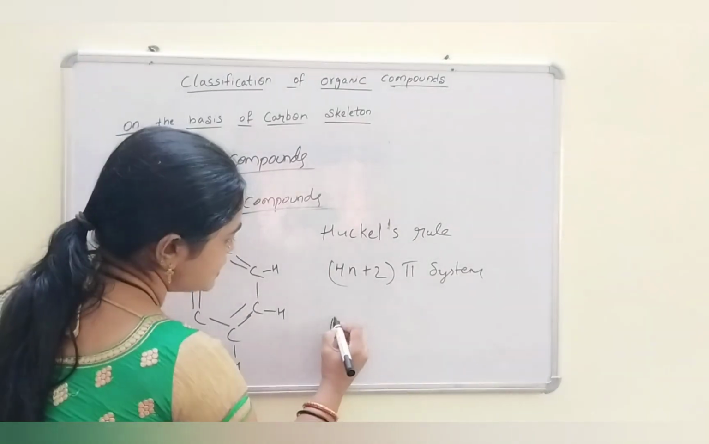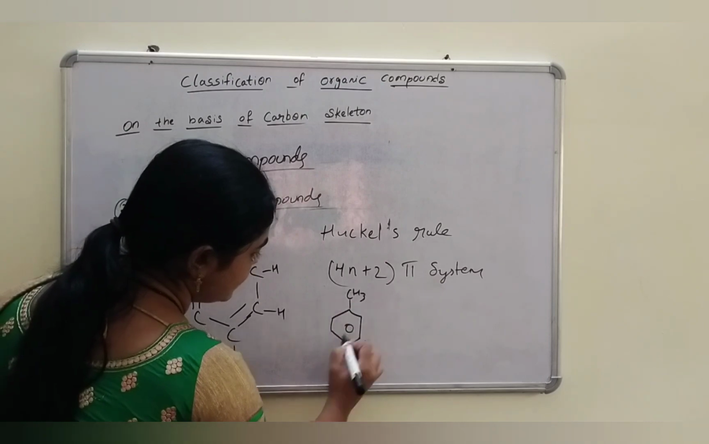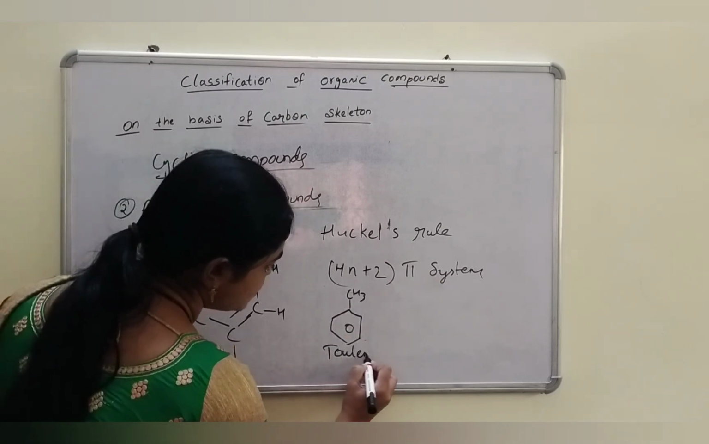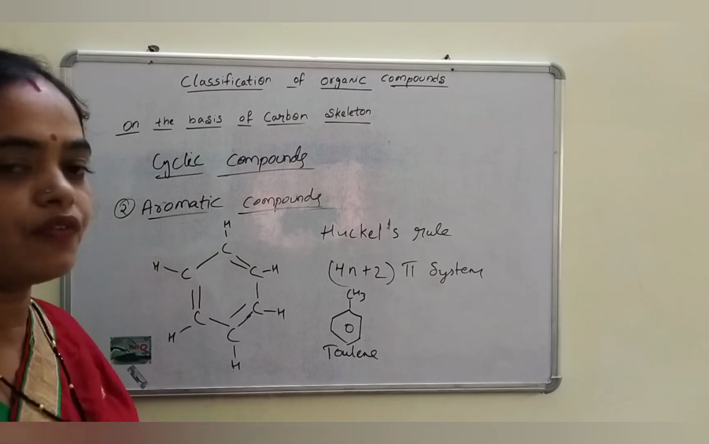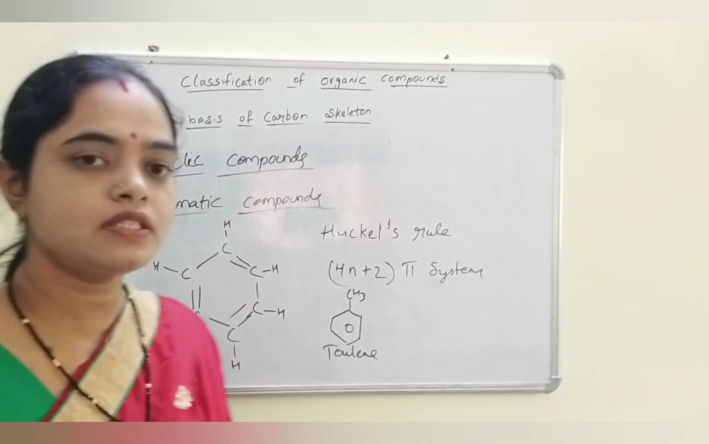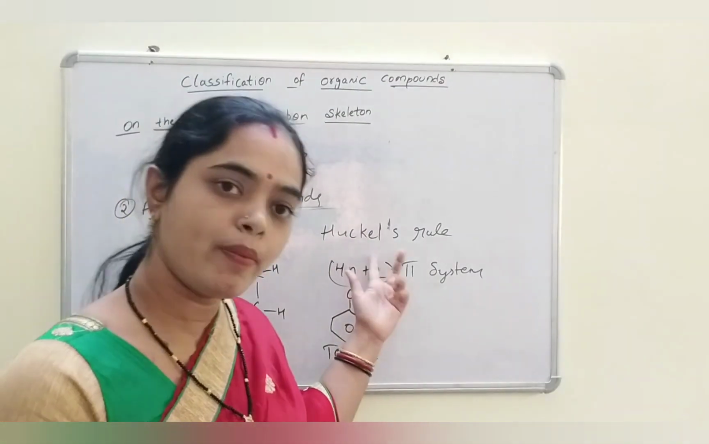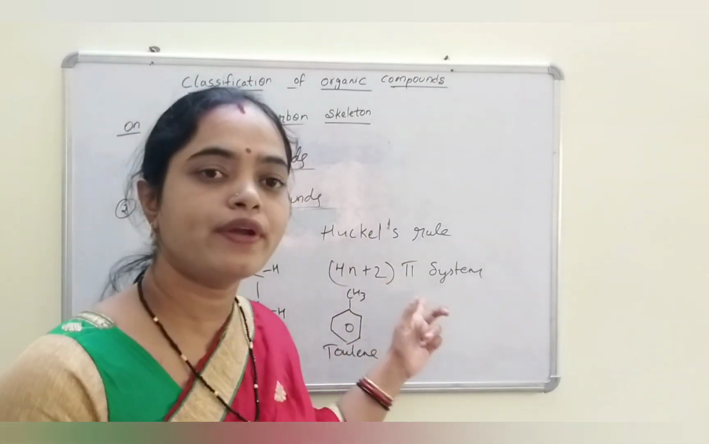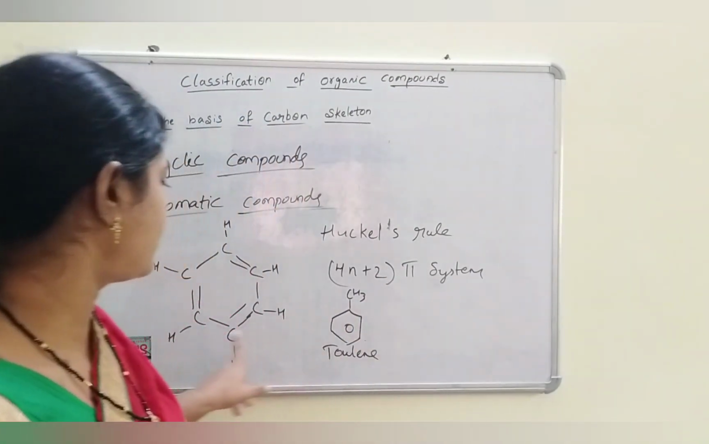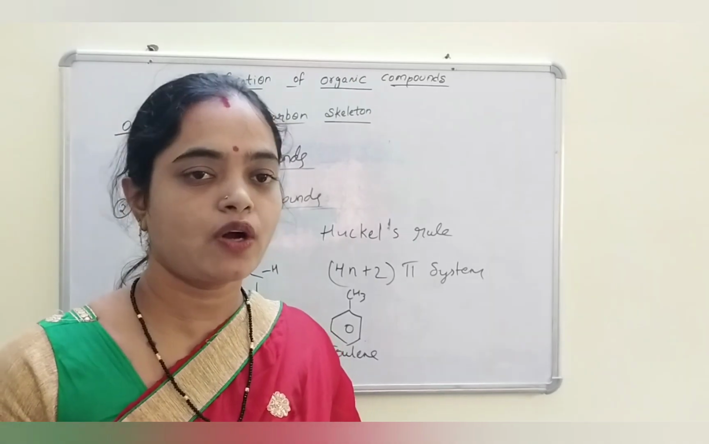In benzene, if CH3 is present on the benzene, that is toluene. It is also an example of aromatic compounds. What are aromatic compounds? Aromatic compounds are also ring structures, but they obey Huckel's rule. They follow 4n plus 2 pi system. One of the most important examples is benzene, an aromatic compound.